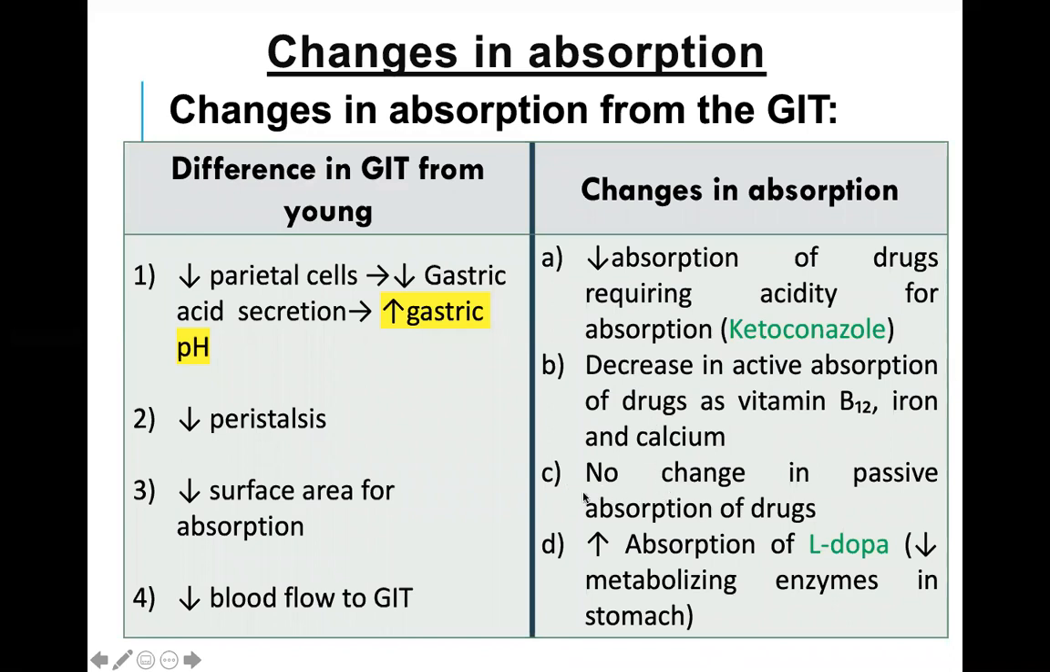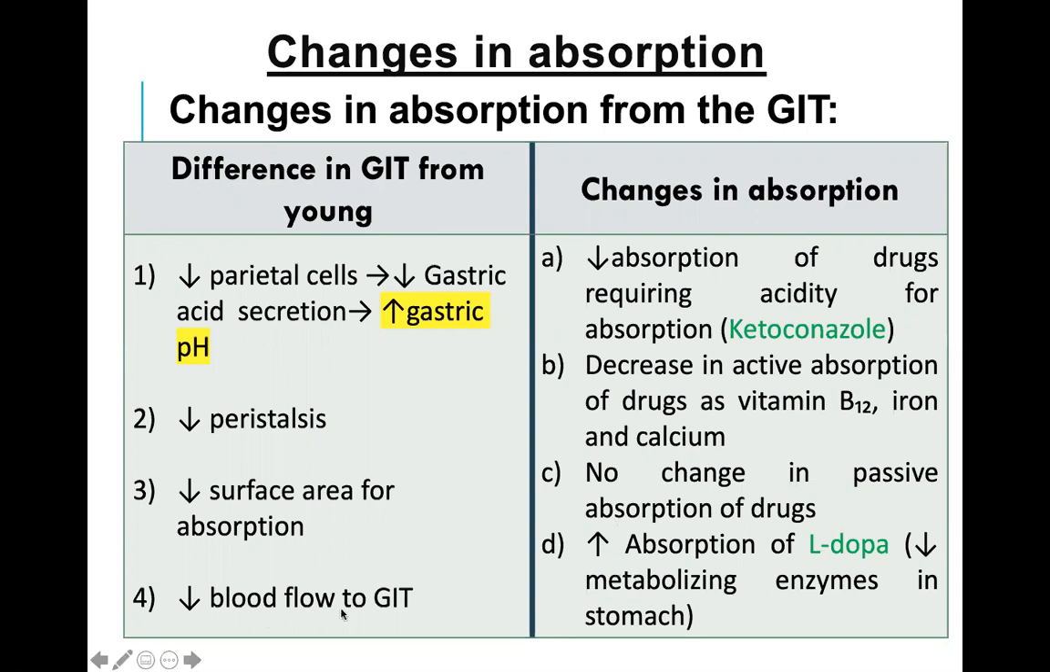But take note, there is no change in the passive absorption of drugs. The drugs which do not require any energy will not be affected. But the drugs, for example vitamin B12, iron, calcium, which require energy as an active mechanism of absorption, will be decreased.